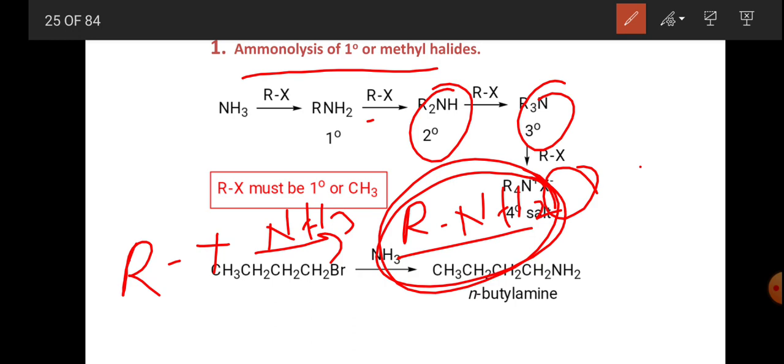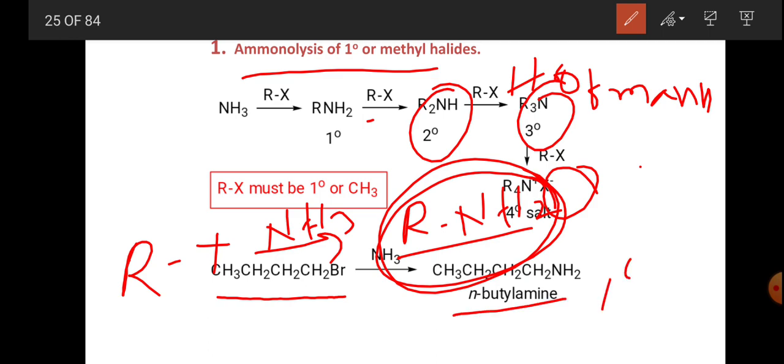Here one example is given, CH3CH2CH2CH2Br, that is butyl bromide, C4H9Br, and it gives rise to N-butylamine. So this is also a primary amine.